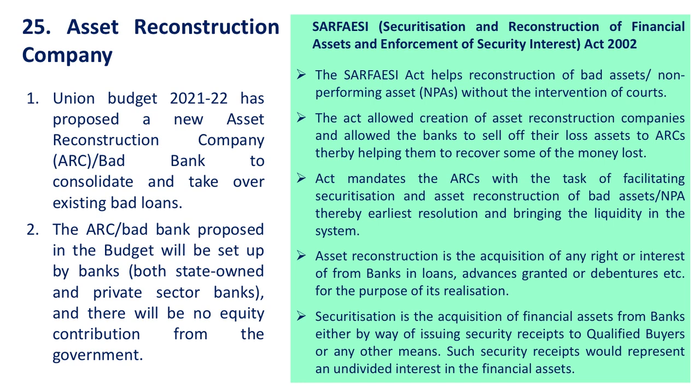Next issue is Asset Reconstruction Company. Under Union Budget 2021-22, government has proposed a bad bank or government asset reconstruction company. That means if NPAs are there for a bank, NPAs need to be resolved as quickly as possible. For that particular purpose, specialized agencies such as bad banks are appointed. They take the NPA loan from the bank, they resolve it, they sell the assets if needed, and they pay back the money to the bank, and they charge a certain percentage of money as a commission.